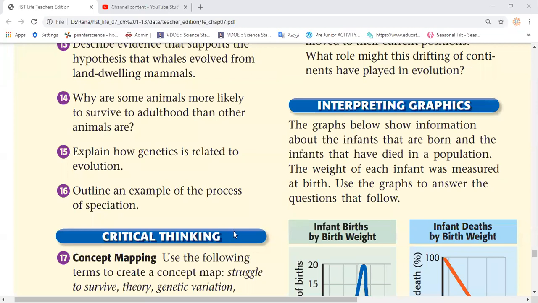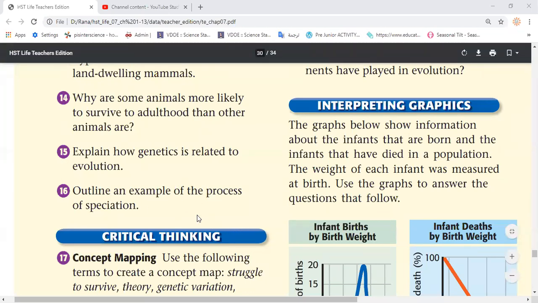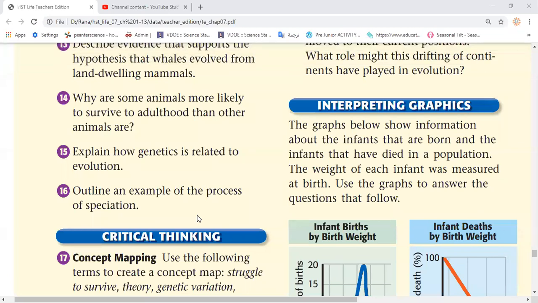Let's continue here. So again, for question 16, Salma said that the speciation happened in the province of Galapagos Island. She said that some of these birds became isolated because of the river or the ocean between them, and then they started to adapt over years and years in their new habitat or environment until they became different species, no longer able to interbreed. So like this, they are considered two different species.